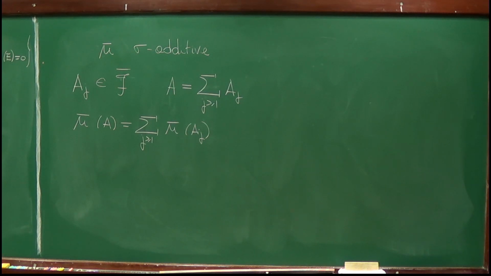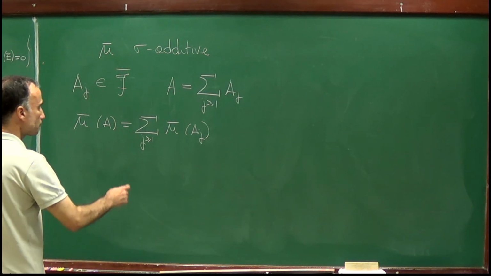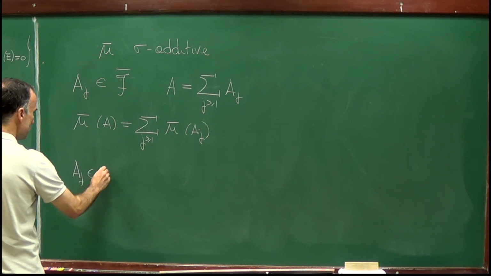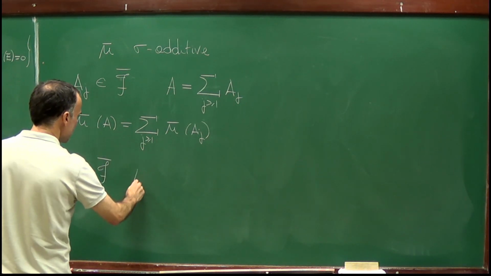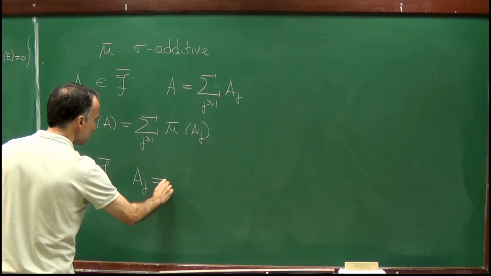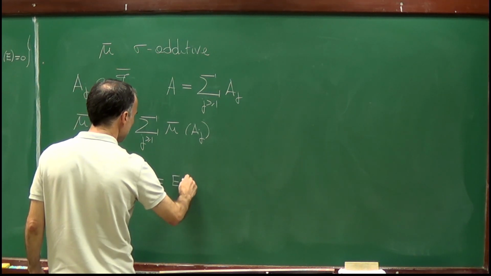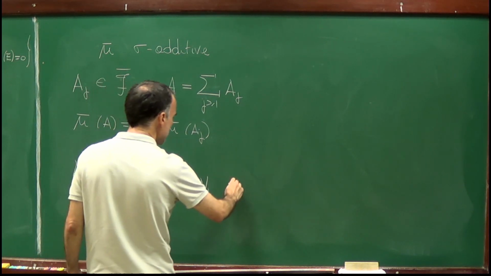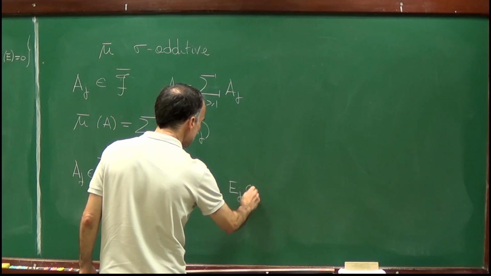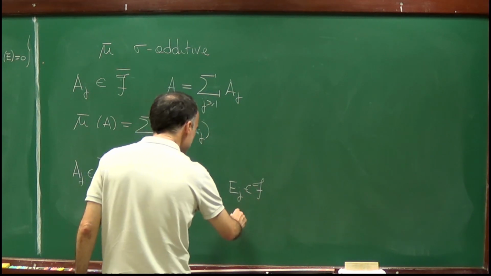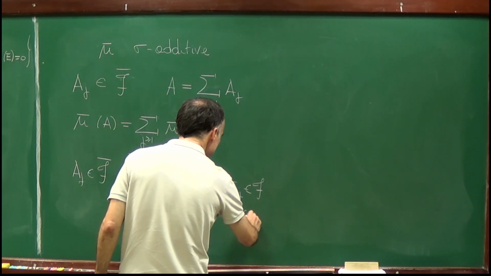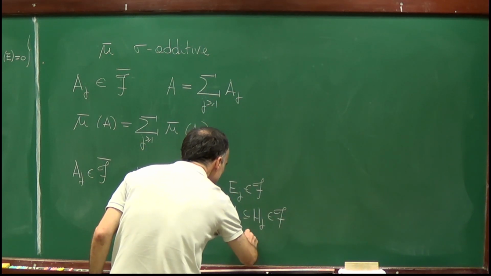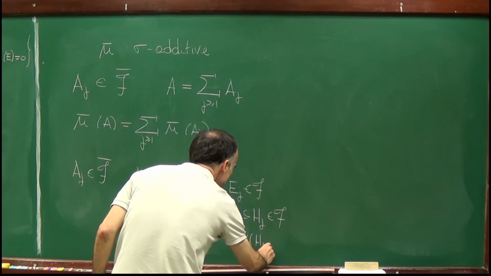Well, let's prove that. Since Aj belongs to F bar, Aj can be written as Ej union Nj, where Ej belongs to F and Nj is contained in Hj, which belongs to F, and mu of Hj is equal to 0.